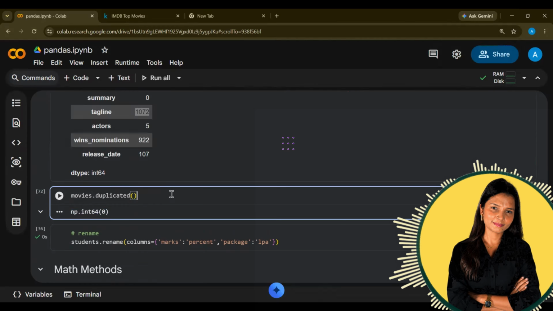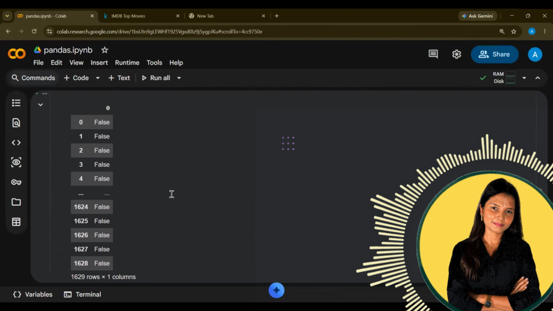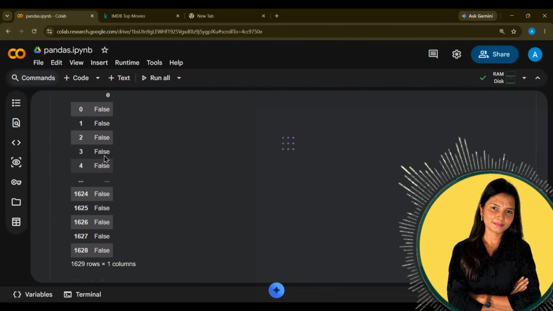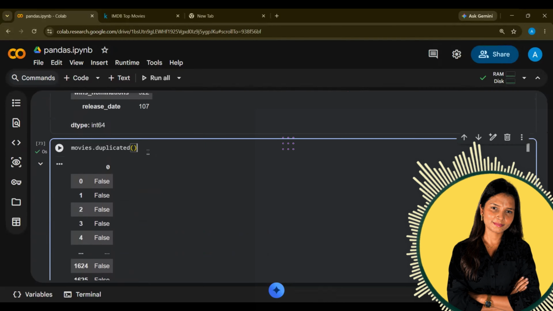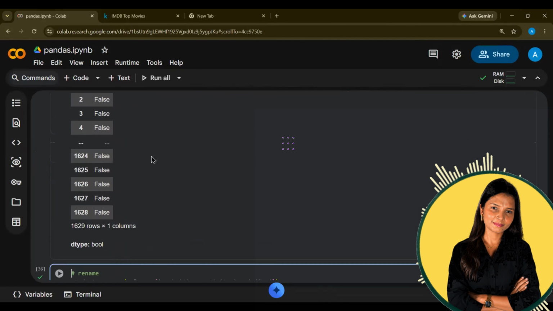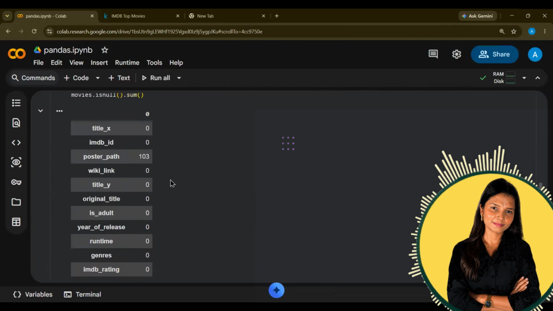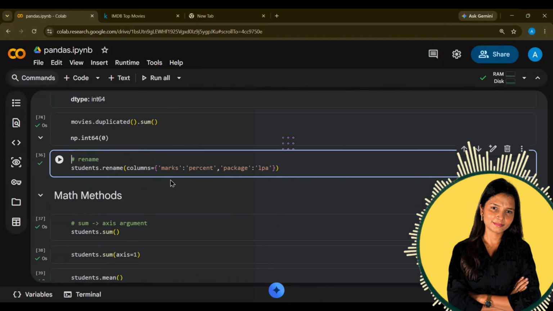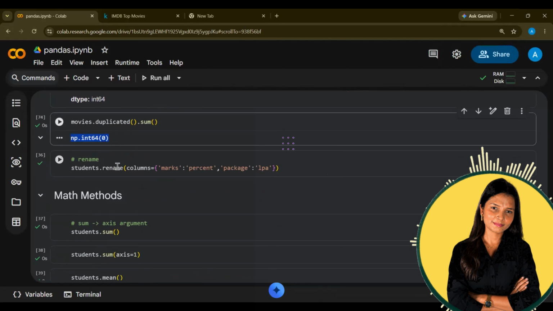If you want to check if there is any duplicate, I will show you. Now see, is there any duplicate row? If there is any duplicacy, then it will just mention True. If there is no duplicacy, again, this is difficult for us to track or count. So we will write down the dot sum function, and we can see that sum function will show us how many duplicates there are.